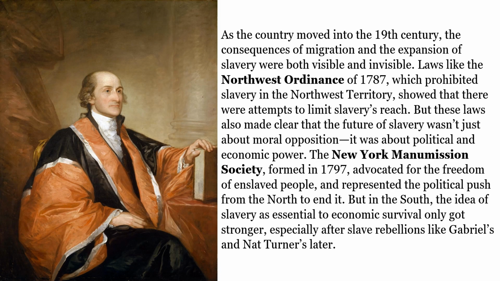As the country moved into the 19th century, the consequences of migration and the expansion of slavery were both visible and invisible. Laws like the Northwest Ordinance of 1787, which prohibited slavery in the Northwest Territory, showed that there were attempts to limit slavery's reach. But these laws also made clear that the future of slavery wasn't just about moral opposition, it was about political and economic power. The New York Manumission Society, formed in 1797, advocated for the freedom of enslaved people and represented the political push from the North to end it.